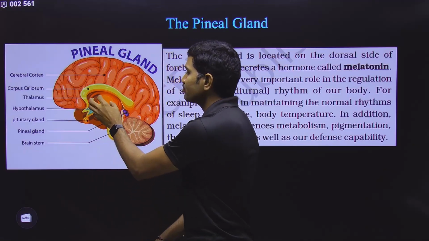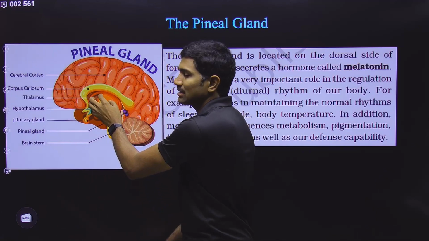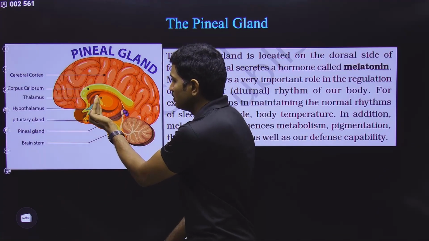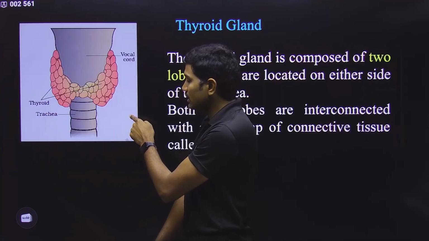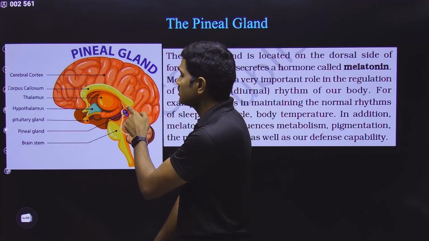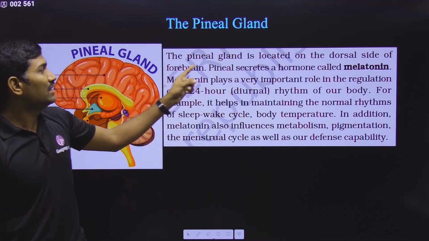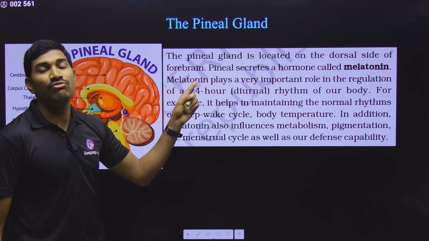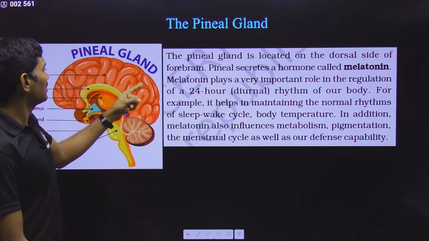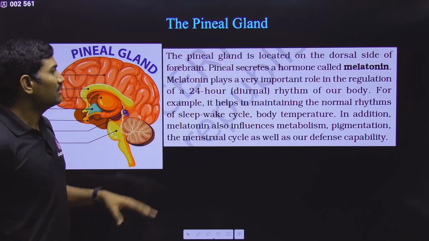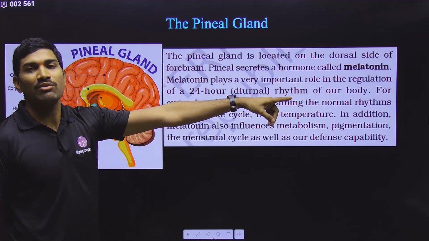And here what they are saying, this is actually part of the forebrain. Though it is also part of the forebrain, here we are mainly focusing on the thalamus and hypothalamus. With respect to this, it is present behind this. Behind means what? This is the dorsal side. So this is the location of the pineal gland. What is the location of the pineal gland? It is present dorsal to the forebrain. In this sense, they have given the NCERT sentence. So please understand this: the pineal gland is located on the dorsal side of the forebrain, mainly with respect to the thalamus and hypothalamus. Okay, so don't consider this particular cerebrum part. Clear? So in this way they are saying that it is present dorsal to the forebrain, and the pineal gland secretes a hormone. And what is the name of this hormone?